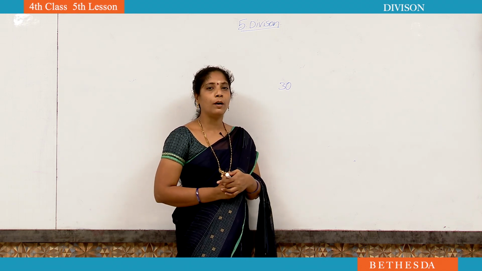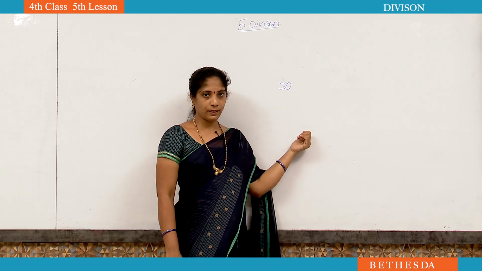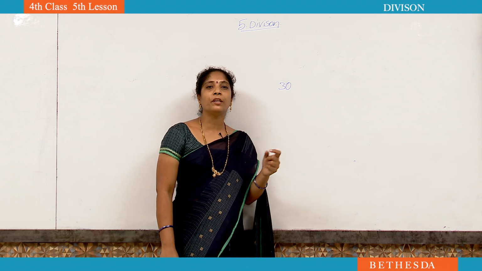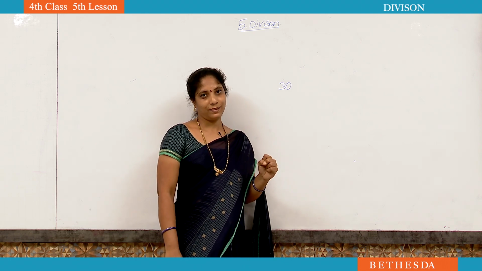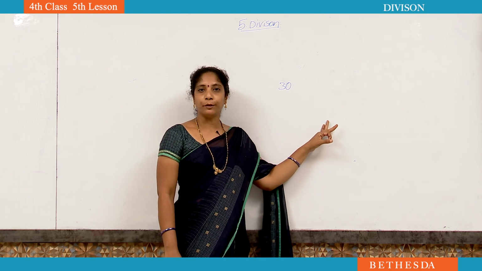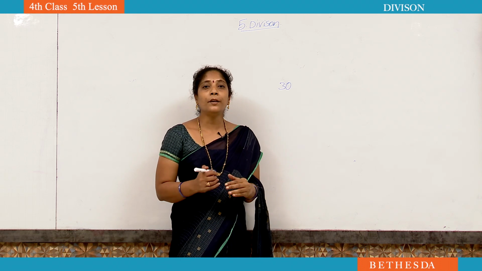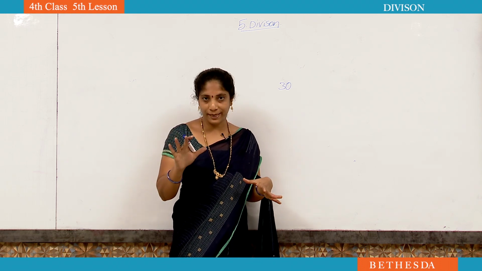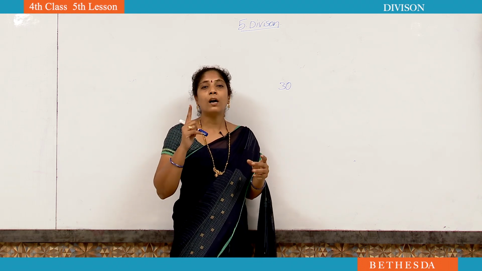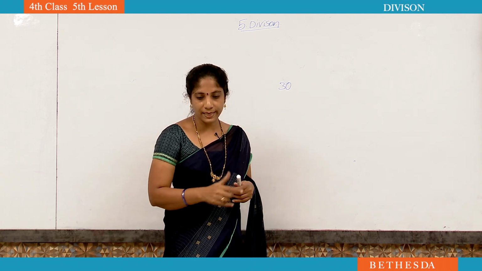You went to the shop, he took 30 rupees and gave you 5 pens. Now what is the cost of each pen? Did you understand? The cost of 5 pens is equal to 30 rupees. Now what is the cost of 1 pen? Here you know the cost of 5 pens and you have to know the cost of 1 pen. At that time you have to do division.